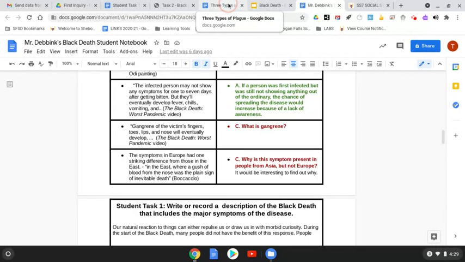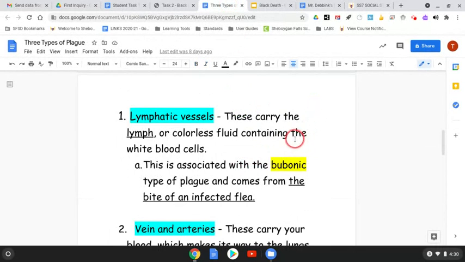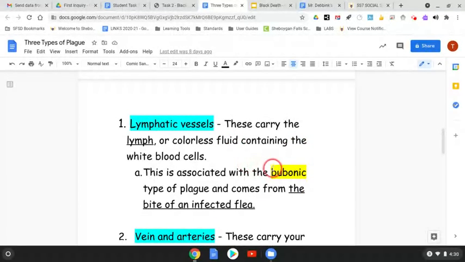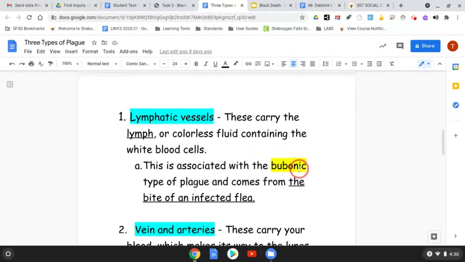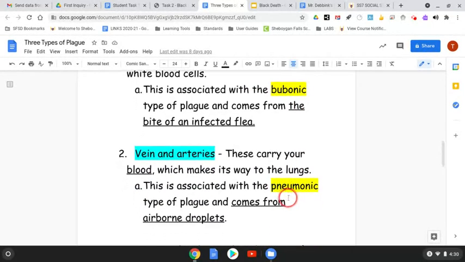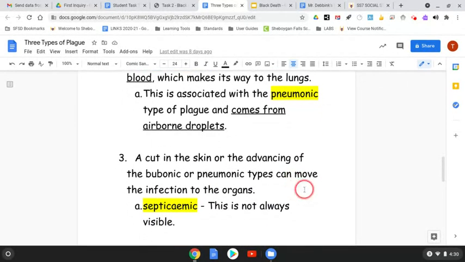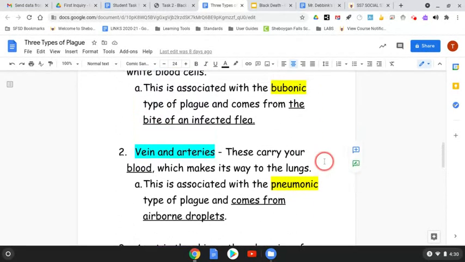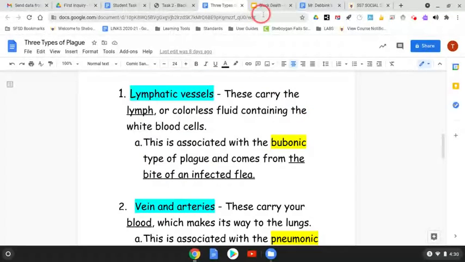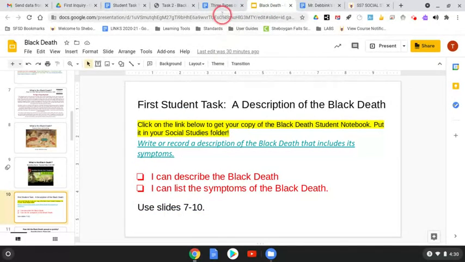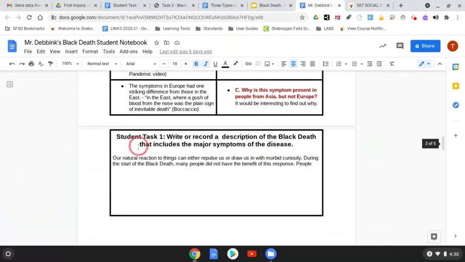Some other things that you may want to list with the Black Death are the fact that there are three types, and let's see here, the bubonic highlighted in the yellow here, and the pneumonic highlighted in the yellow, and you can read that over. And then there's also the septicemic, all three related and just three different forms there. So this slide here, or this portion here, you can take a look at it again and read that. So your first task again is to go to your student notebook and then write your paragraph here, similar to the first one that was provided for you.